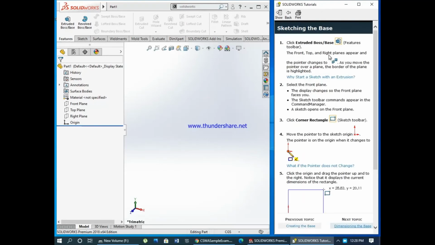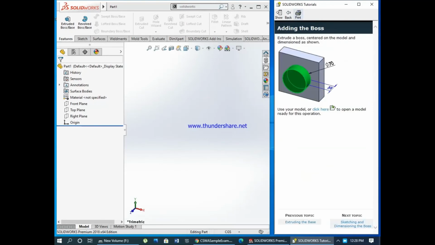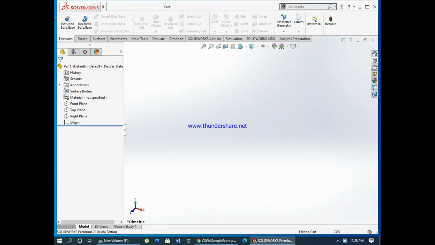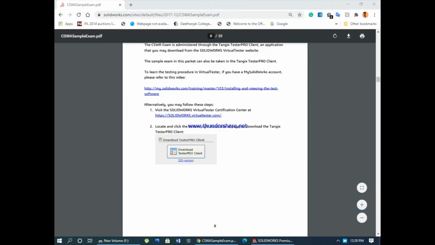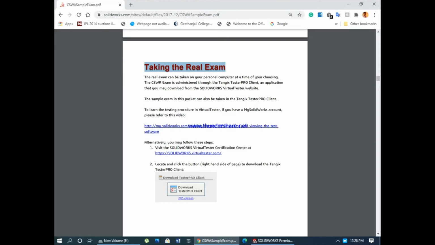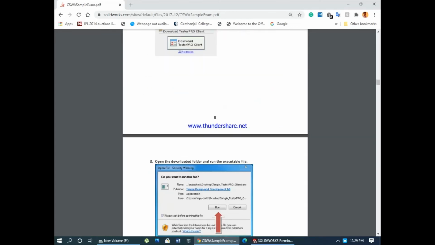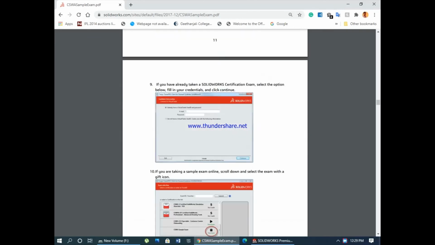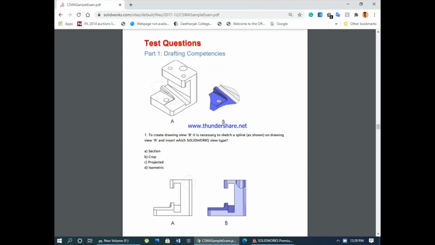As you can see, I have opened parts. These are the instructions given, and you will be given a base model also, with part-by-part, point-by-point instructions. If you want to take the exam, you can go to this link, which is mentioned in the PDF. You need to click and pay a certain amount of fees, generally around $90 to $100. You need to have a working computer with pre-installed SolidWorks software.